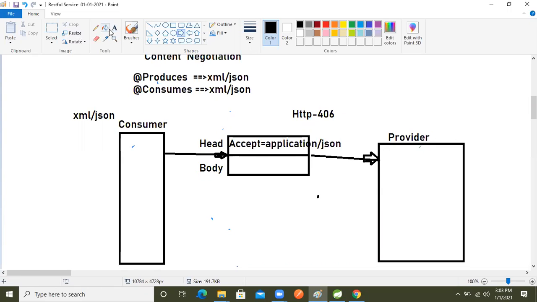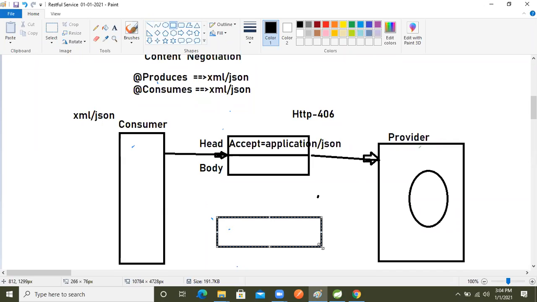After making the request, our Java objects are there on the provider side, meaning our Java classes, because we are using Java REST. So Java will process that service based on the request. After that, it will return the data, again as a response object. The response object has two parts.